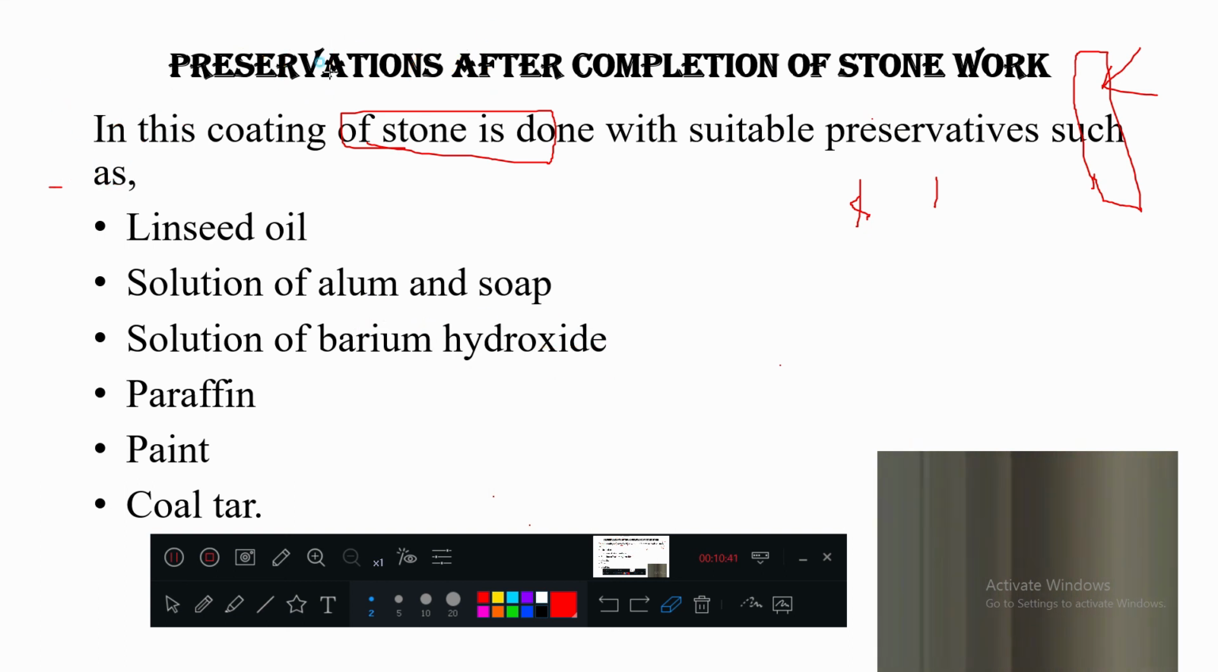What are these? Preservation after the completion. In this, coating of the stone is done with preservatives. We call them preservatives. So linseed oil, solution of alum and soap, solution of barium hydroxide, paraffin, paint, coal tar. Very important from your exam point of view.